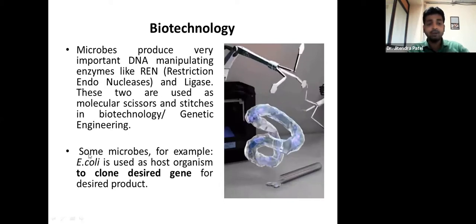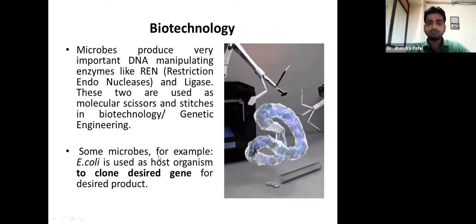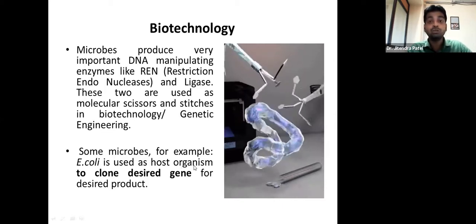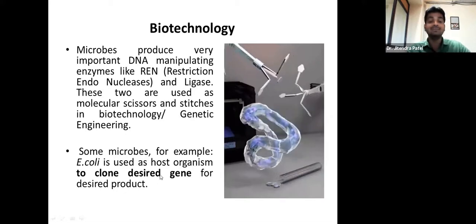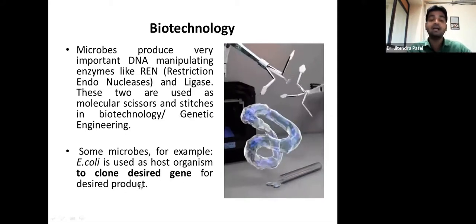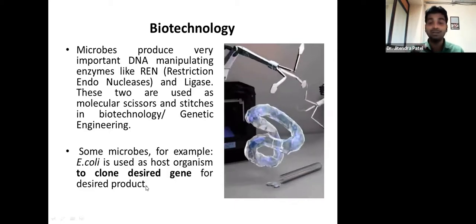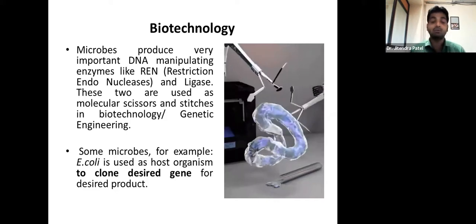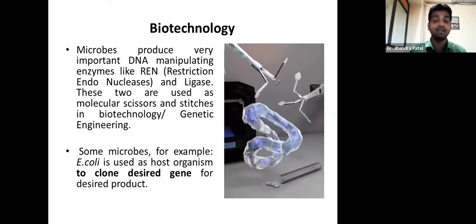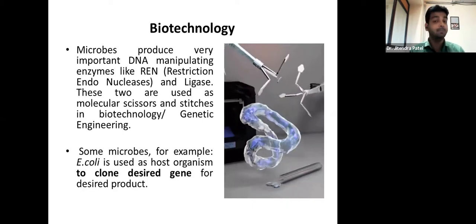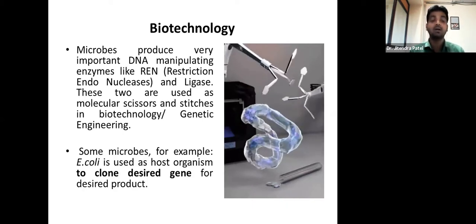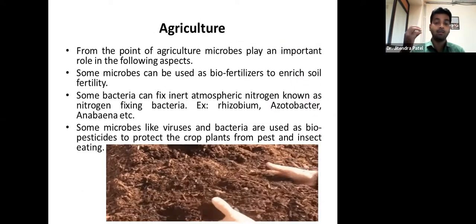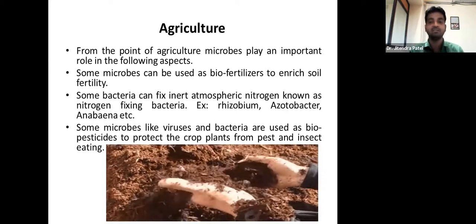And the next point, some microbes, for example E. coli, are used as host organisms to clone a desired gene for a desired product, right? Sometimes we are doing gene cloning, which is another technology in genetic engineering, right? There also we are taking the help of one of the important bacteria, that is nothing but E. coli. So in biotechnology, definitely we have them. Coming to the next field, agriculture, right?